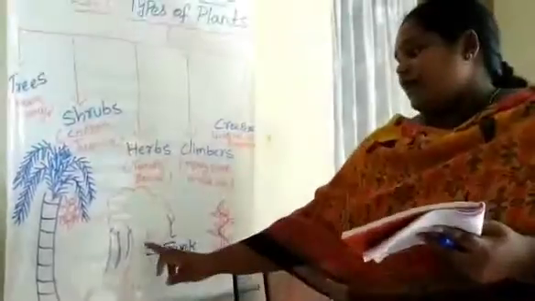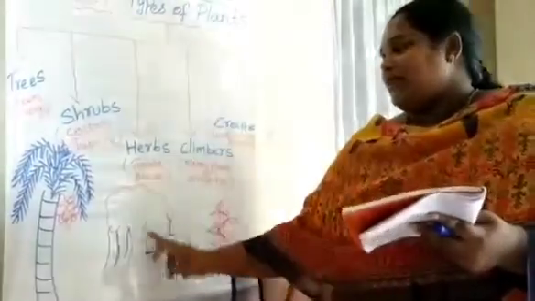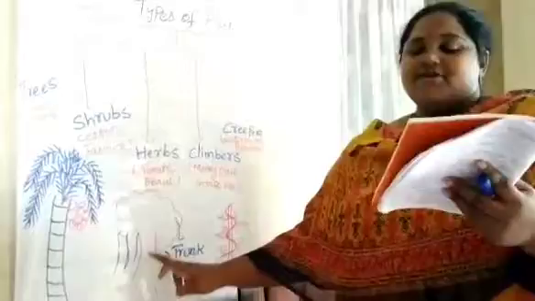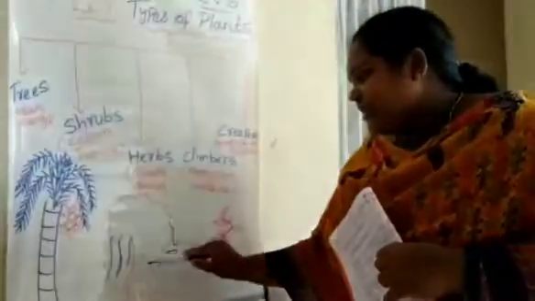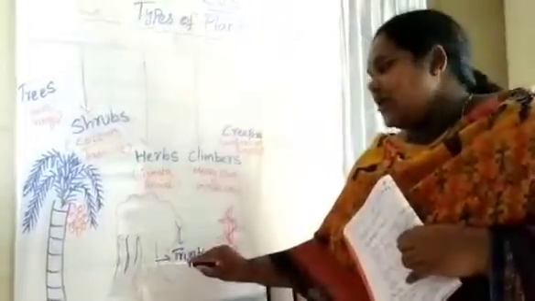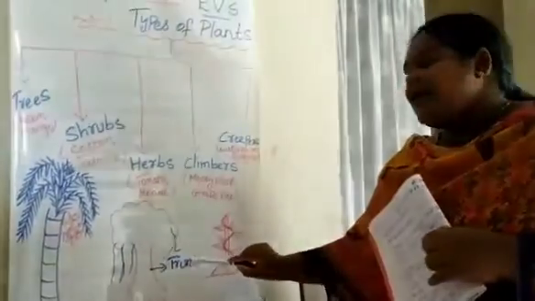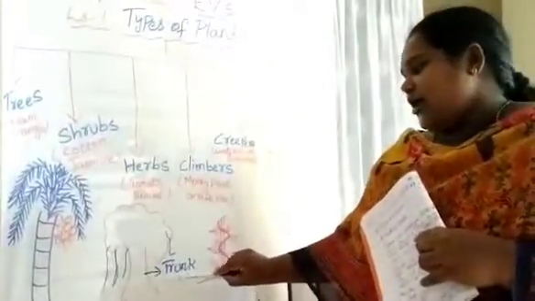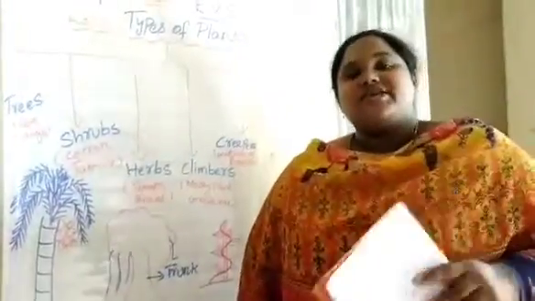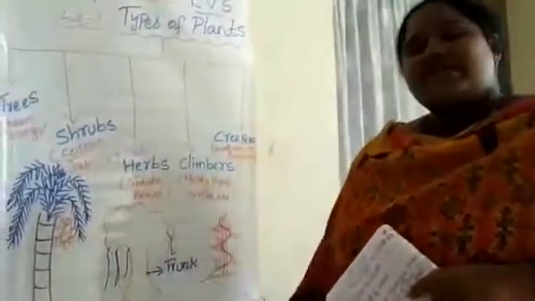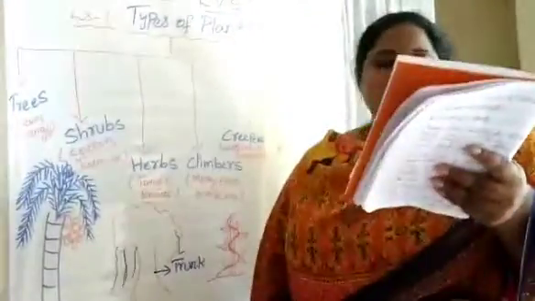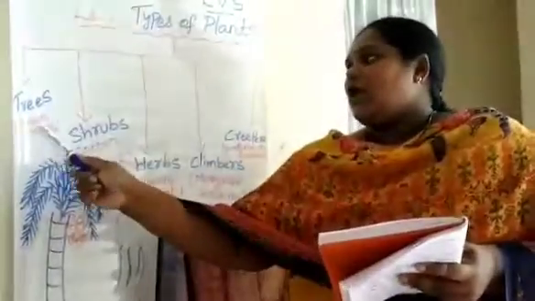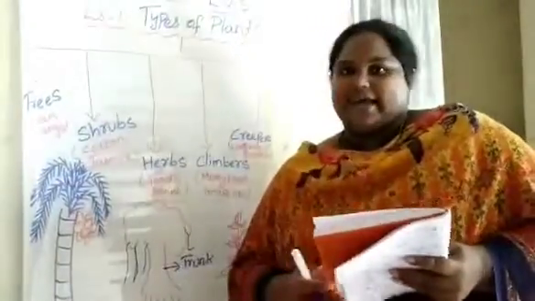Trees are very big plants. So very big plants are called trees. Trees have a hard woody stem and this is the hard woody stem. This is the stem of a tree and this hard woody stem is called trunk. T-R-U-N-K, trunk. And most of the trees have branches. So for example, the banyan tree has branches on the stem. So examples for trees are neem, mango, gulmohar, etc.